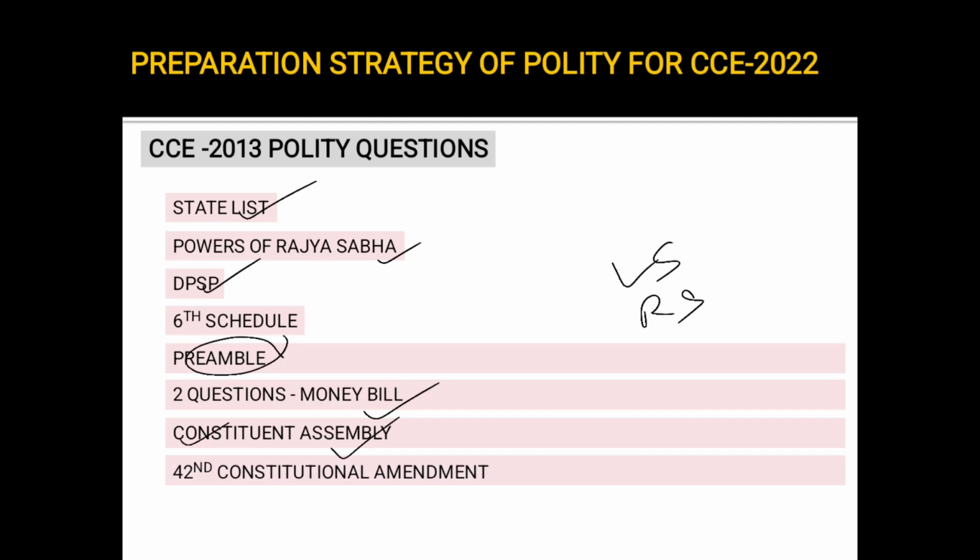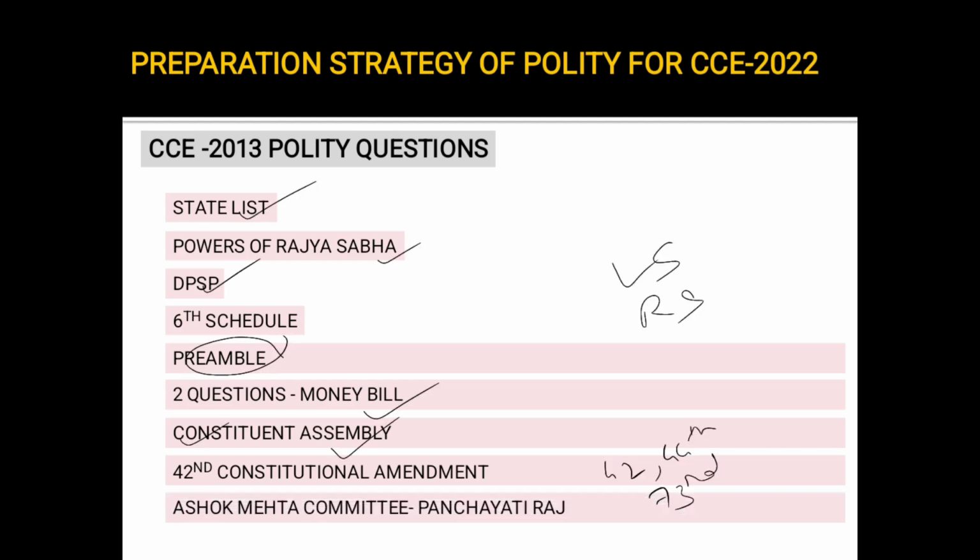Again, constitutional amendment. You see, constitutional amendments are asked again and again, and especially the 42nd and 44th amendment are very important. Also the 73rd because of the Panchayati Raj. So these are very important. Okay. Ashok Mehta Committee, again Panchayati Raj. So when you are reading Panchayati Raj, Balwant Rai Mehta Committee, Ashok Mehta Committee, these are very important.